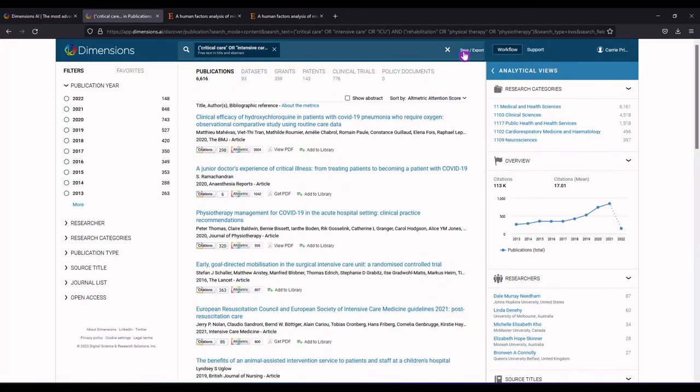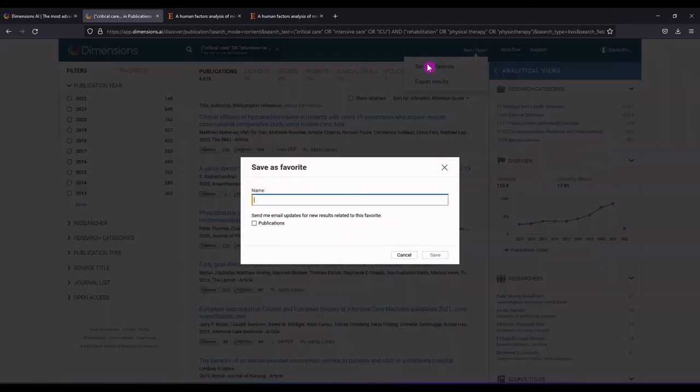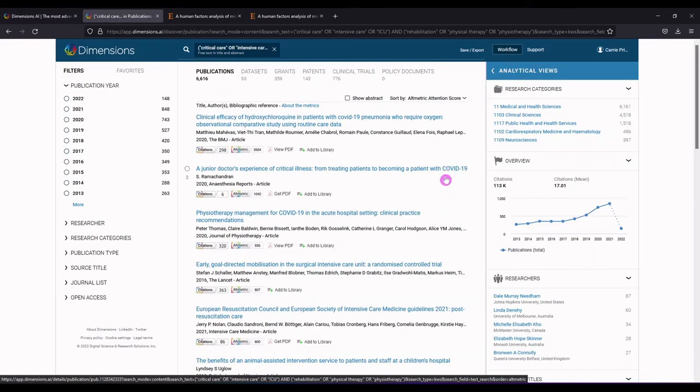Go back up to the top where it says save, and save as favorite, which is going to allow us to name this search and receive updates. Updates on publications, save. That's how I use Dimensions.